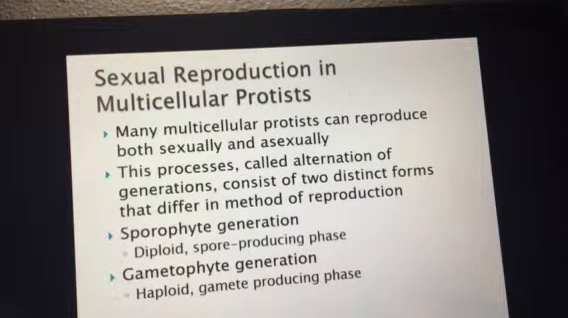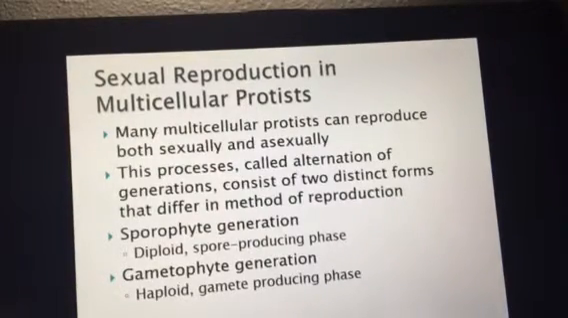So on the path of sexual reproduction for multicellular protists, both of them have a process called alternation of generations, which consists of two different methods of reproduction. One of them produces a sporophyte, which is a diploid spore. This is usually produced in the years that they're just doing asexual reproduction. And then they have a gametophyte generation. The gametophyte, or gamete, is produced.